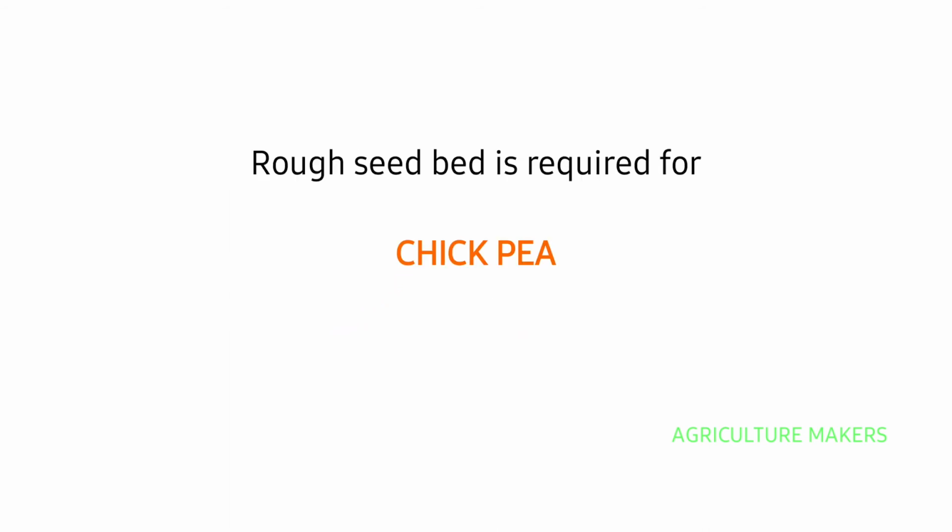Rough seedbed is required for chickpea. It is Cicer arietinum. Actually, rough seedbed is required because for the seed to germinate, aeration is important in case of chickpea. When compared to other crops, they will be requiring a fine tilth of soil. But chickpea requires a rough seedbed so that aeration will be there for the seed to germinate. Next to this,